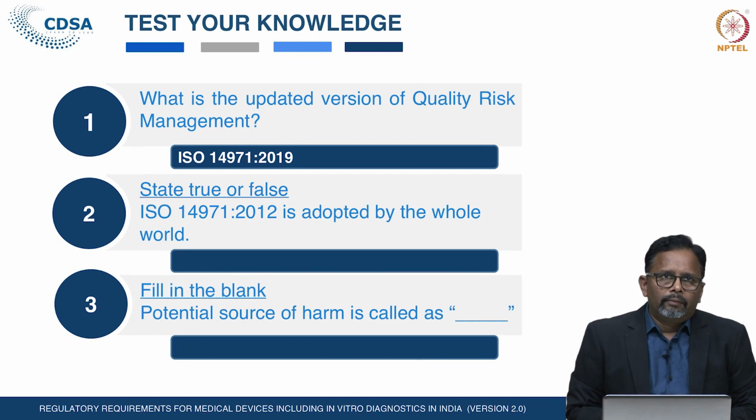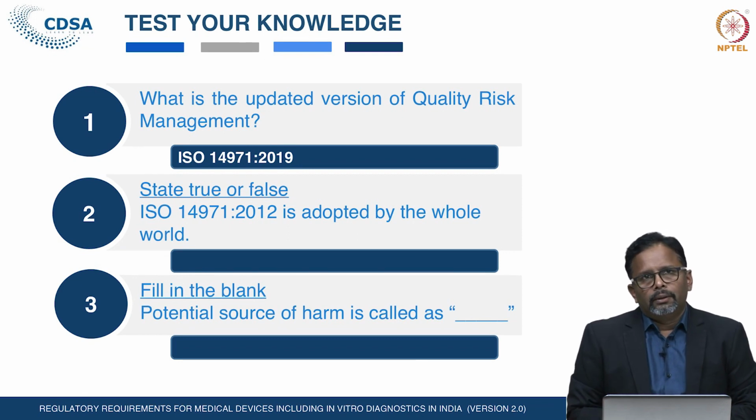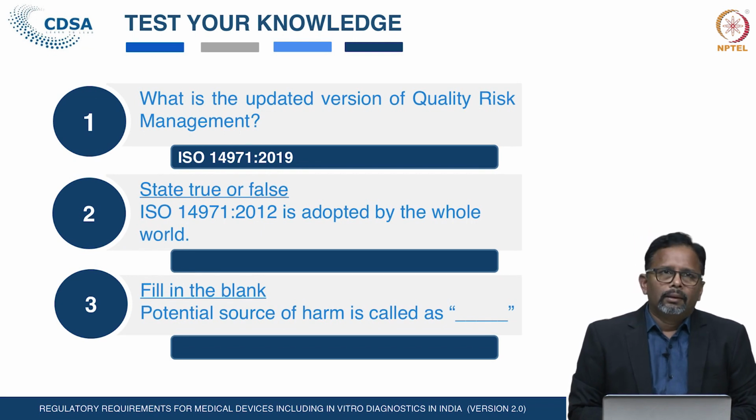Now, the following statement, whether it is true or false, can you give the answer? ISO 14971 2002, the 3rd edition of the standard, is adopted by the whole world. Is this statement right or not? It is wrong. This standard is applicable only for the European Union members. For the rest of the world, ISO 14971 2007 is applicable.